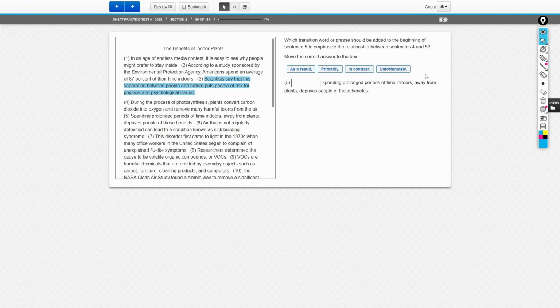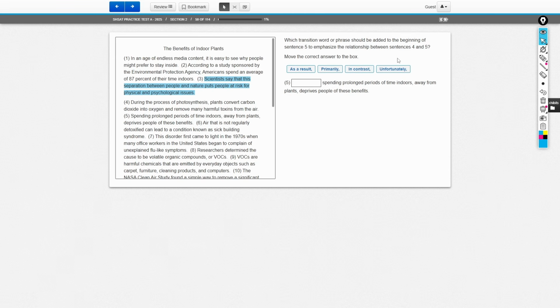So Jared likes eating ice cream. Unfortunately, Jared is lactose intolerant, right? So these transition words can help solidify the ideas, right? In this case, eating ice cream is a positive thing, but we want to introduce a negative thing, which is why we would use "unfortunately" in that case, all right?